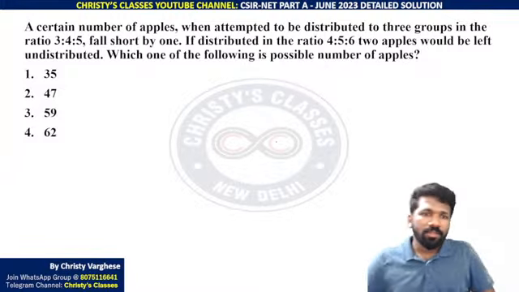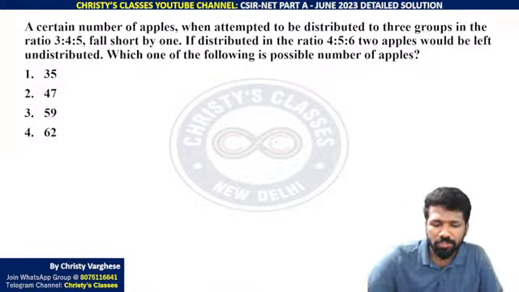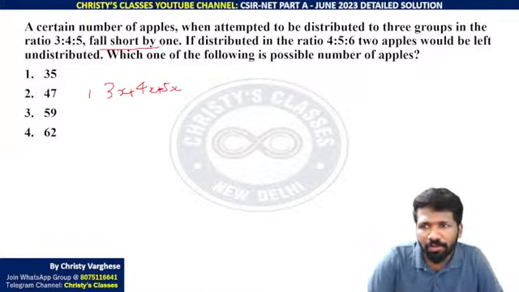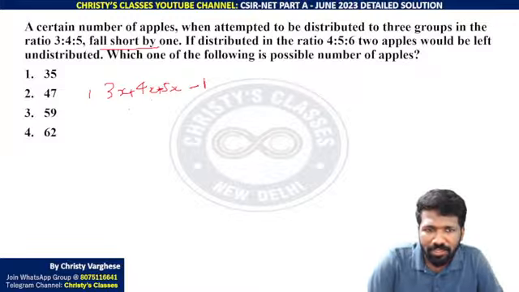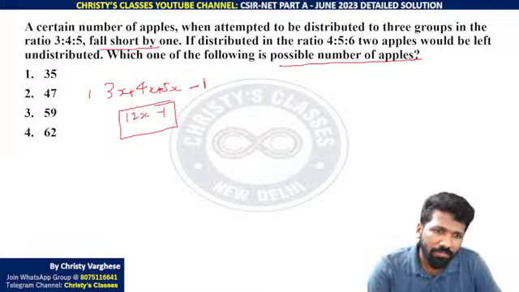Okay, so I'll explain. A certain number of apples when attempted to be distributed in 3 groups in the ratio 3:4:5. 3:4:5 means 3x है तो 4x, 5x होगा, 3x plus 4x plus 5x total apples है. No, fall short by 1 means 3x plus 4x plus 5x minus 1 is the number of apples. That is 3x, 4x, 5x मिला के 12x minus 1. मतलब 12 का एक मल्टीपल से भी 1 कम होना चाहिए टोटल नंबर ऑफ एप्पल्स. Did you understand that?